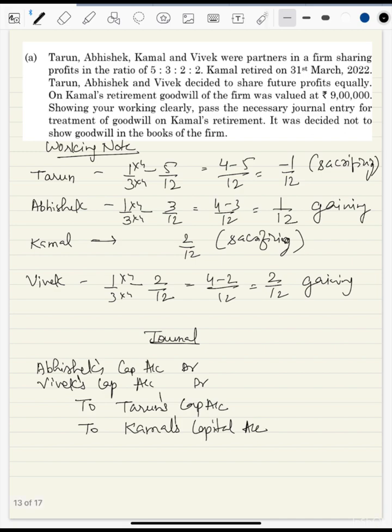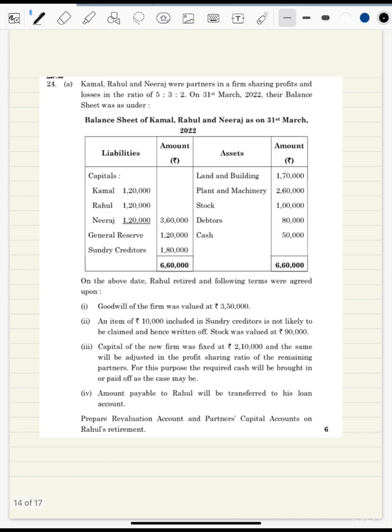So here how much? Abhishek is gaining 1/12, Vivek 1/12, 1/12 of 9 lakh, you will get 75,000. Sorry, 75,000 here. And Tarun is also sacrificing 1/12, so 75,000. Then 2/12 is double of 75, that means 1,50,000. 2/12 of 9 lakh, if we calculate, you'll get the same amount. Okay, so this is the solution of the question. You can write the narration as adjustment for goodwill made in the gaining ratio on Kamal's retirement. So this is the end of this question as well.